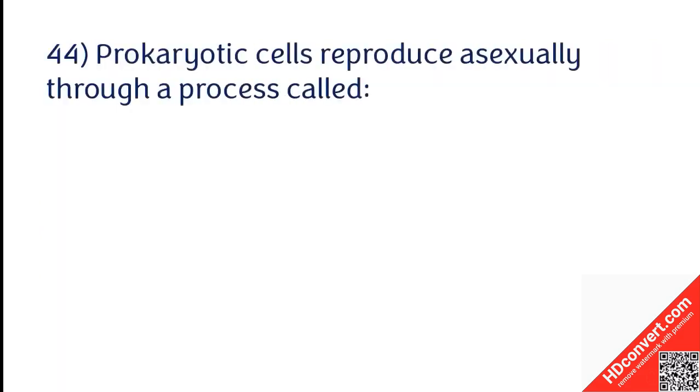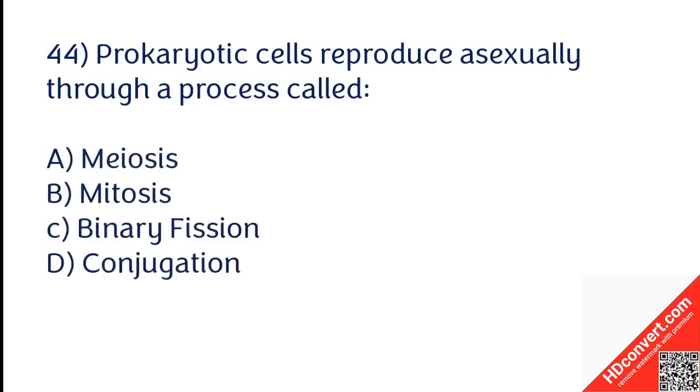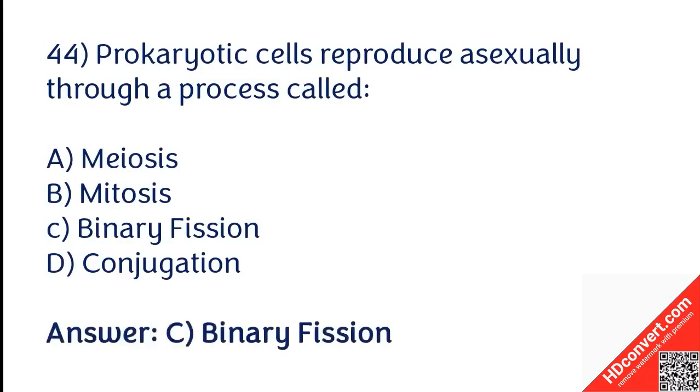Prokaryotic cells reproduce asexually through a process called meiosis, mitosis, binary fission, conjugation. The correct answer is option C. Prokaryotic cells reproduce asexually through a process called binary fission.